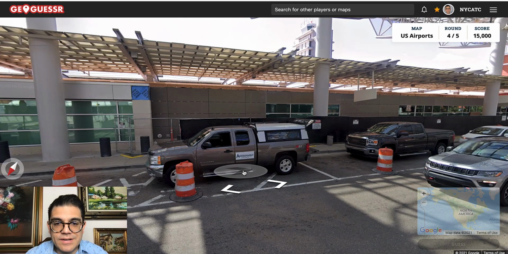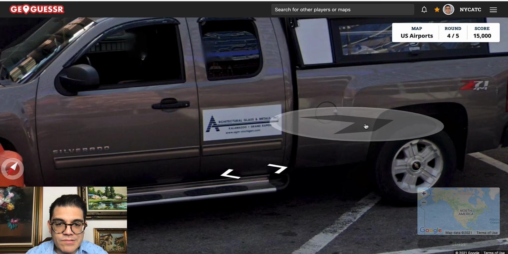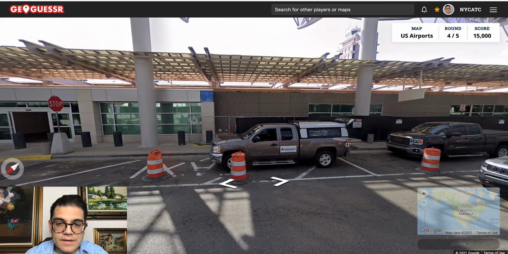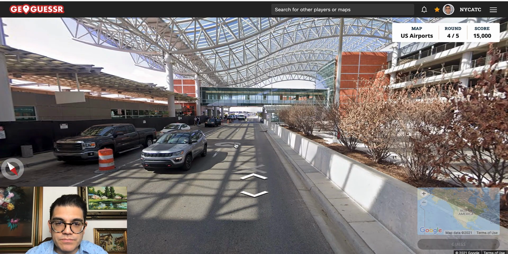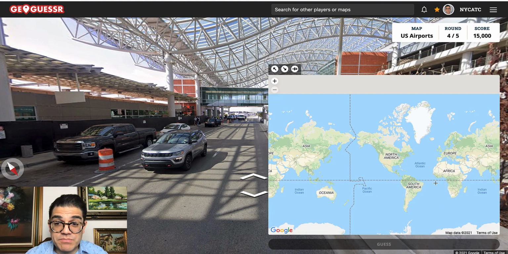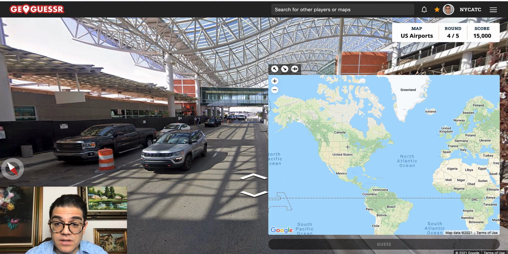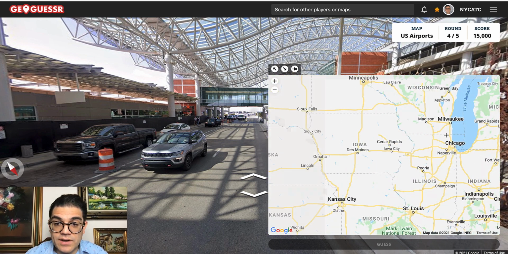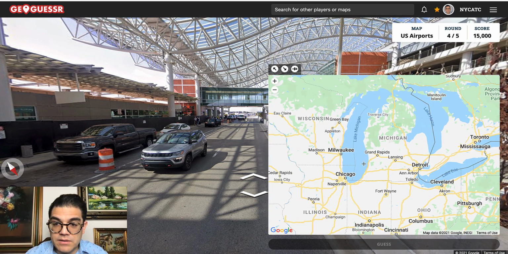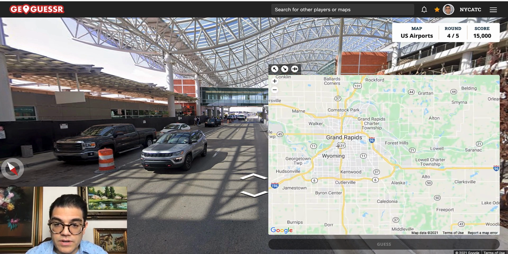All right, there's a clue right there. Kalamazoo or Grand Rapids. I'm going to say that this is Grand Rapids because Kalamazoo is a smaller airport, so I don't think they'd have a terminal that would look like this. Grand Rapids is located in Michigan, right over here.